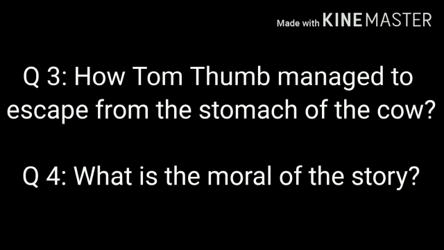You will get to know that when the farmer saw the cow, and when he heard the voice in the cow's stomach, he was very frightened, and he just thought that there was a witch who had put a spell on the animal. So he said that he must kill it. He killed the cow and threw the stomach out in a ditch. In this way Tom managed to escape from the stomach of the cow.